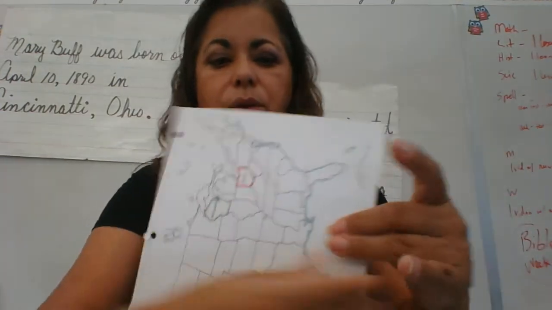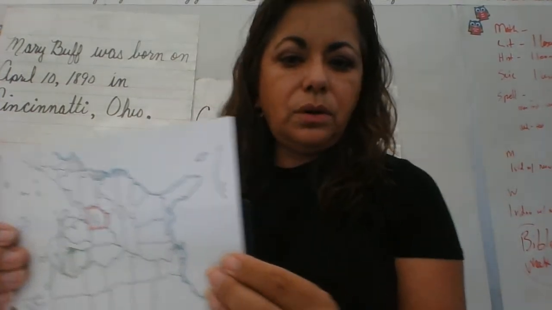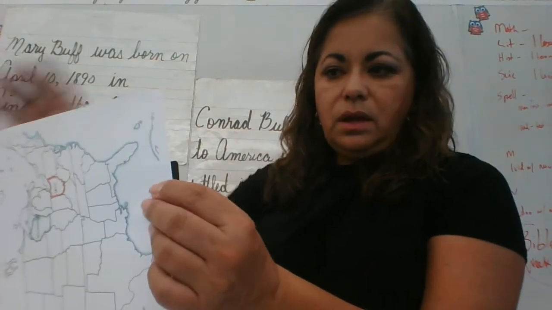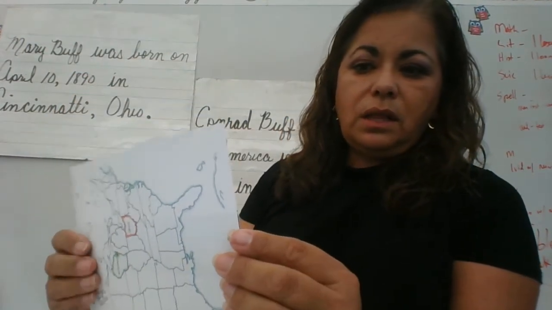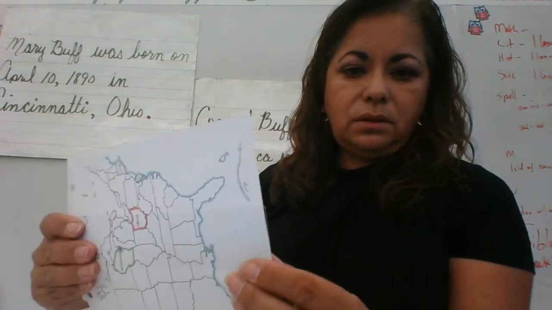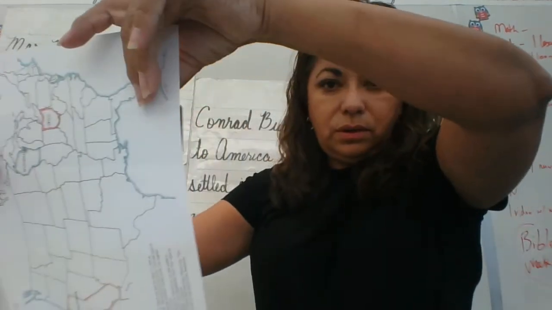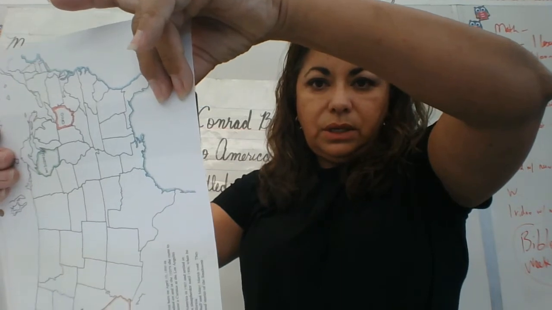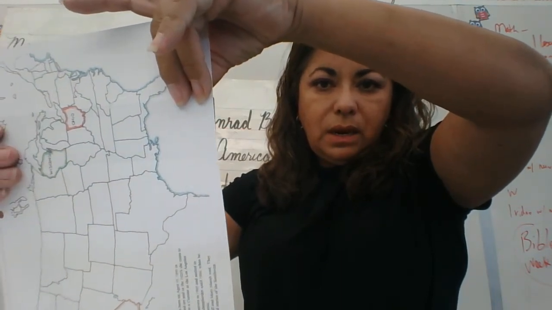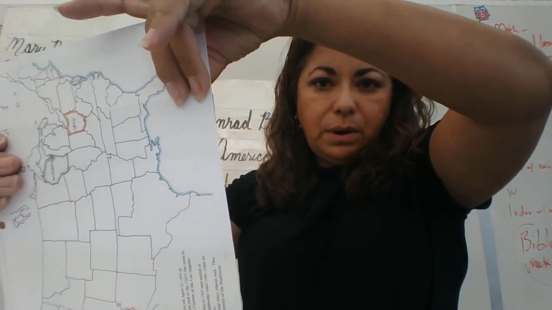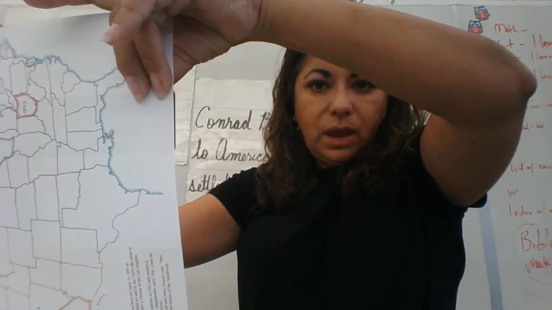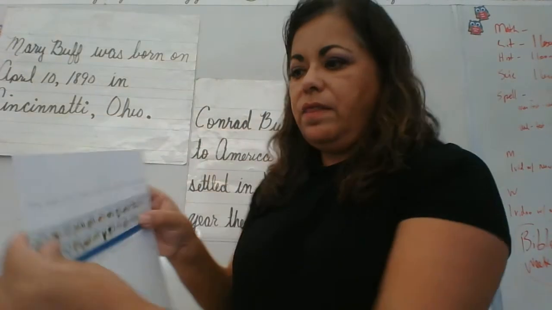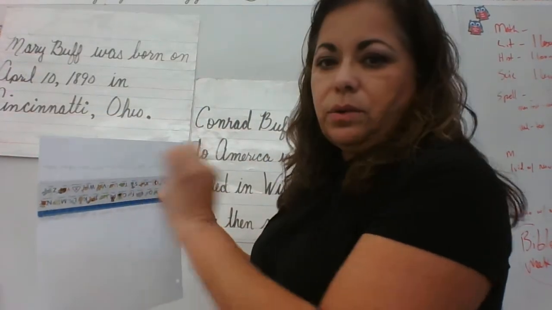Let me turn it around so you can see. See, this is my ruler sticking out. If my ruler is aligned, I don't know if I can show you this. See how it sticks out more on one side? I need to pull it back, and the bottom, see, they're both just barely sticking out. Okay, if it's nice and even, then I can draw my line like this going across.